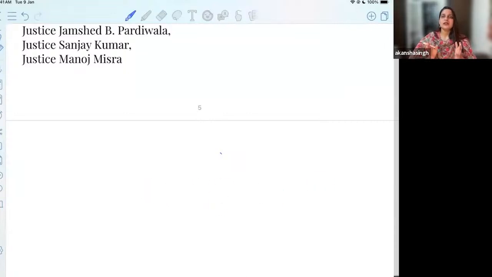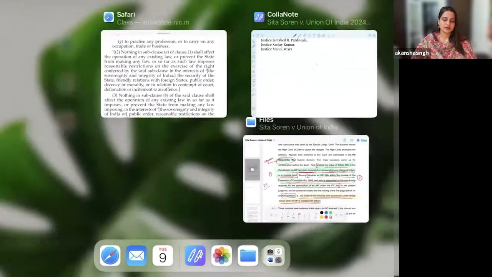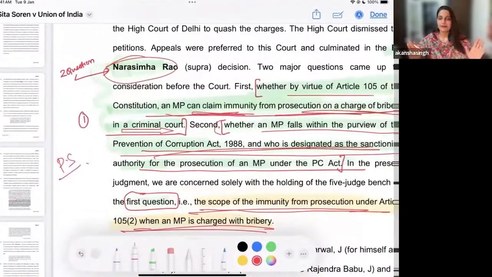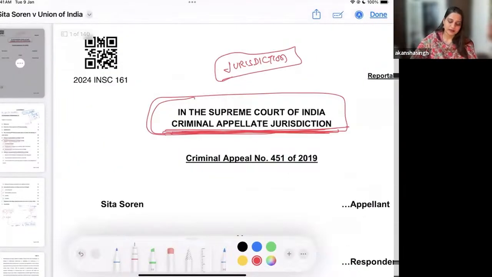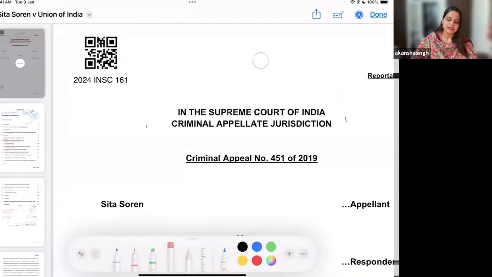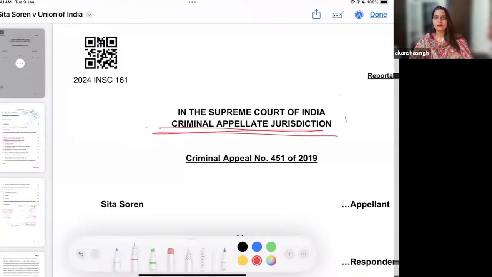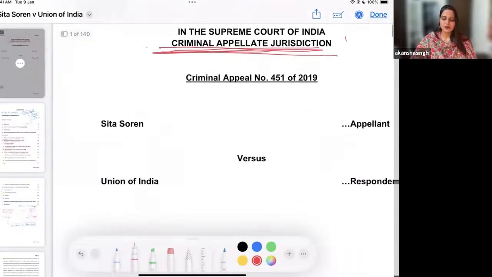So now I will take you to the copy of the judgment. We go to the original copy of the judgment and try to see what is happening here. Here the Supreme Court's jurisdiction has been invoked. If you see, it is in the Supreme Court of India, criminal appellate jurisdiction. So you have reached the Supreme Court by invoking its criminal appellate jurisdiction, and that is Sita Soren versus Union of India.